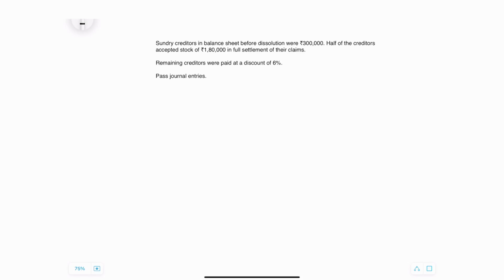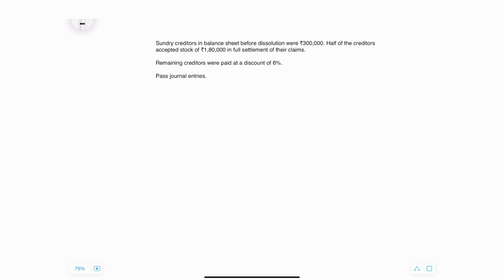Today we have this question. Sundry creditors in balance sheet before dissolution were rupees 3 lakhs. Half of the creditors accepted stock of rupees 1,80,000 in full settlement of their claims. Remaining creditors were paid at a discount of 6%. Pass necessary journal entries.